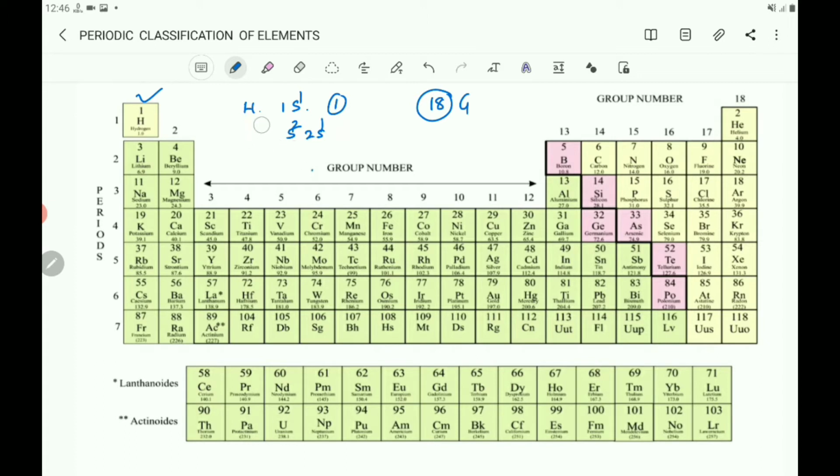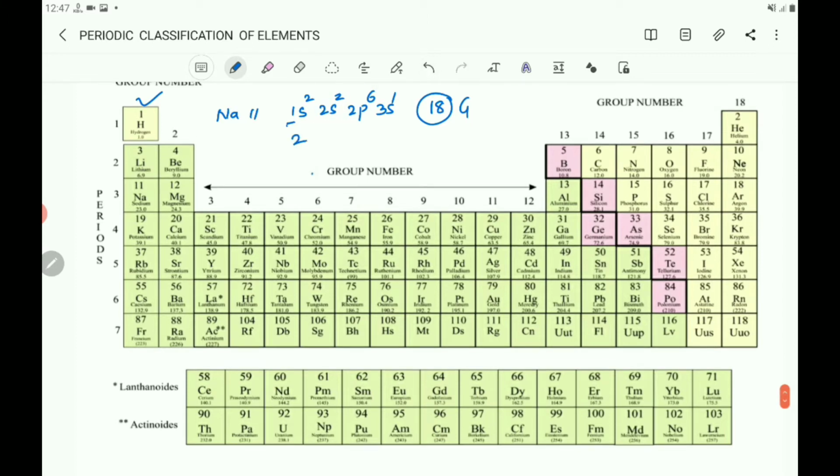Similarly, you can have the next element, sodium. Sodium atomic number is 11. The electronic configuration is 1s2, 2s2, 2p6, 3s1. Here 1s2, that is 2 electrons in the first K shell, and 2 plus 6, 8 electrons, and again it is having 1 electron in its outermost orbit, which is also called the valence electron. Similarly, you can have potassium.